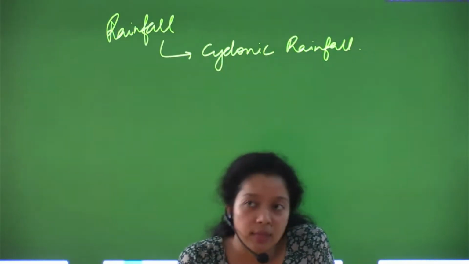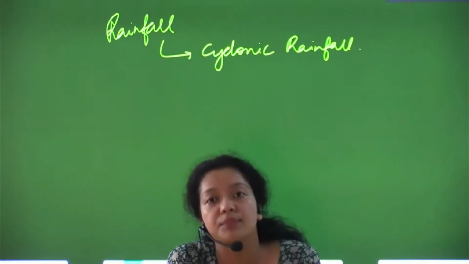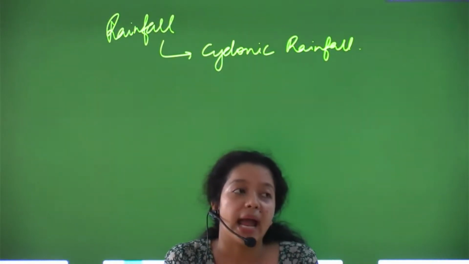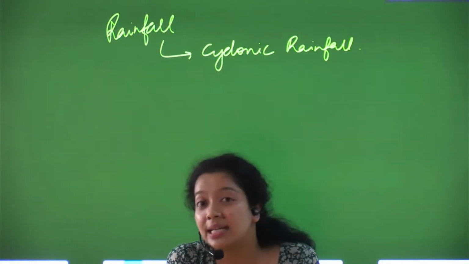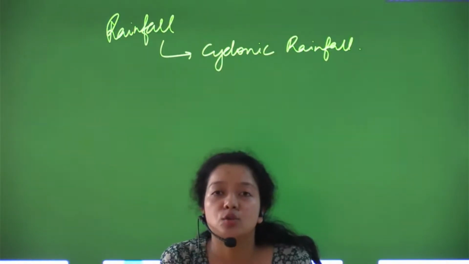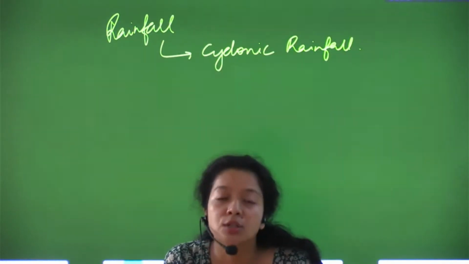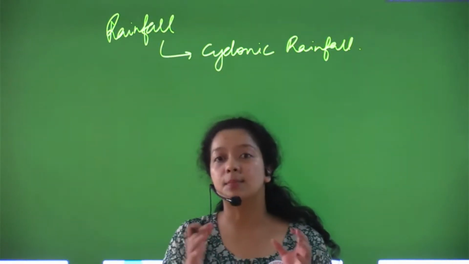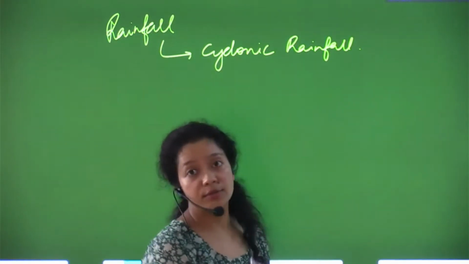But as the cyclone moves toward the interior part of the land, it disseminates its moisture and is weakened. As it completely cuts off its contact from the water body, there is no source to refuel the cyclonic clouds, so the cyclone completely ends in the interior part of the land.